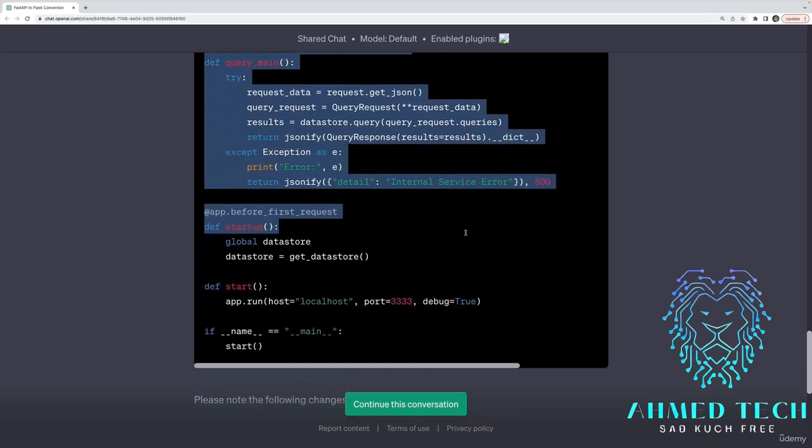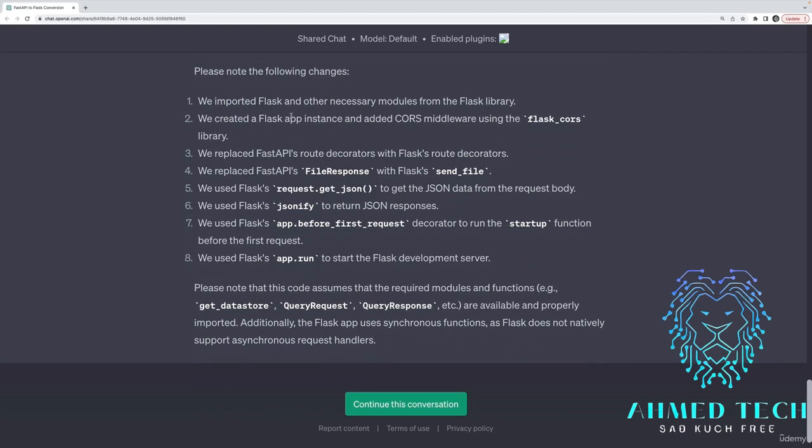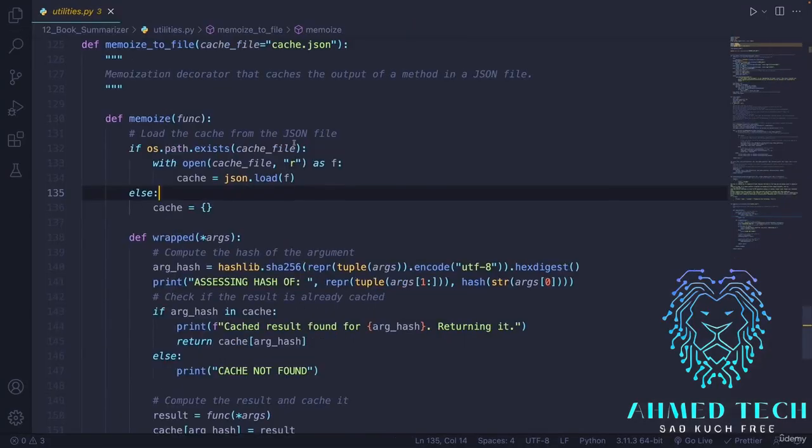Again, something that most developers could do pretty easily, at least if you're familiar with FastAPI and Flask. It wouldn't take that long, but it'd take 15, 20 minutes or so, and it did it for me in a matter of seconds. And then it gave me a nice explanation telling me exactly what it did, which would be really useful if you're somebody who knows FastAPI but is not familiar with Flask. It explains some of the key differences, the different ways that the route decorators work in FastAPI versus Flask, for example.